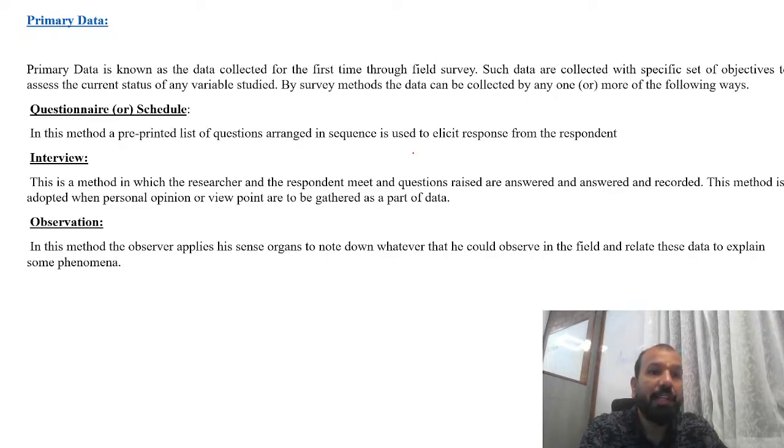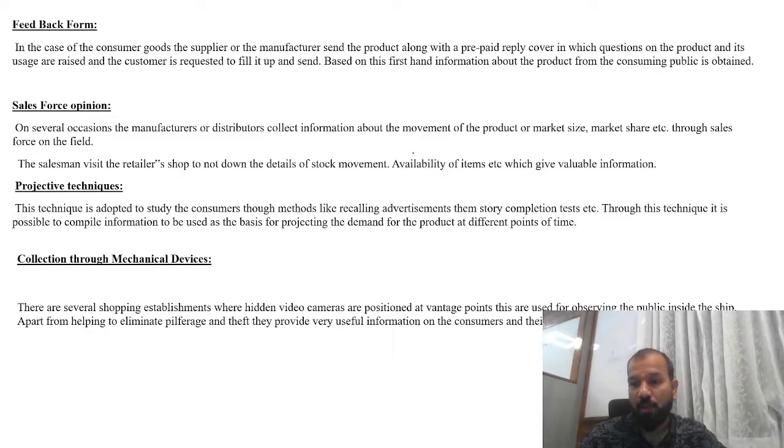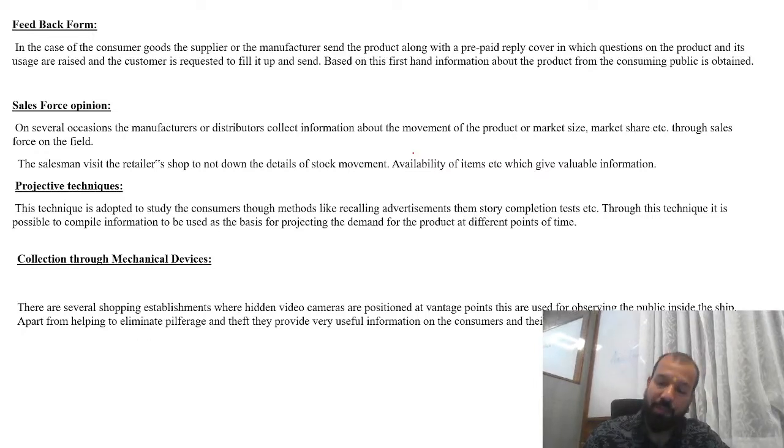Primary data is the data collected for the first time through field work, collected to meet a specific set of objectives and assess the current status. So primary data is collected for the very first time. Secondary data is data that is already available in the public domain, in the form of books, audios, YouTube videos, visuals, reports, research papers, theses, and books.